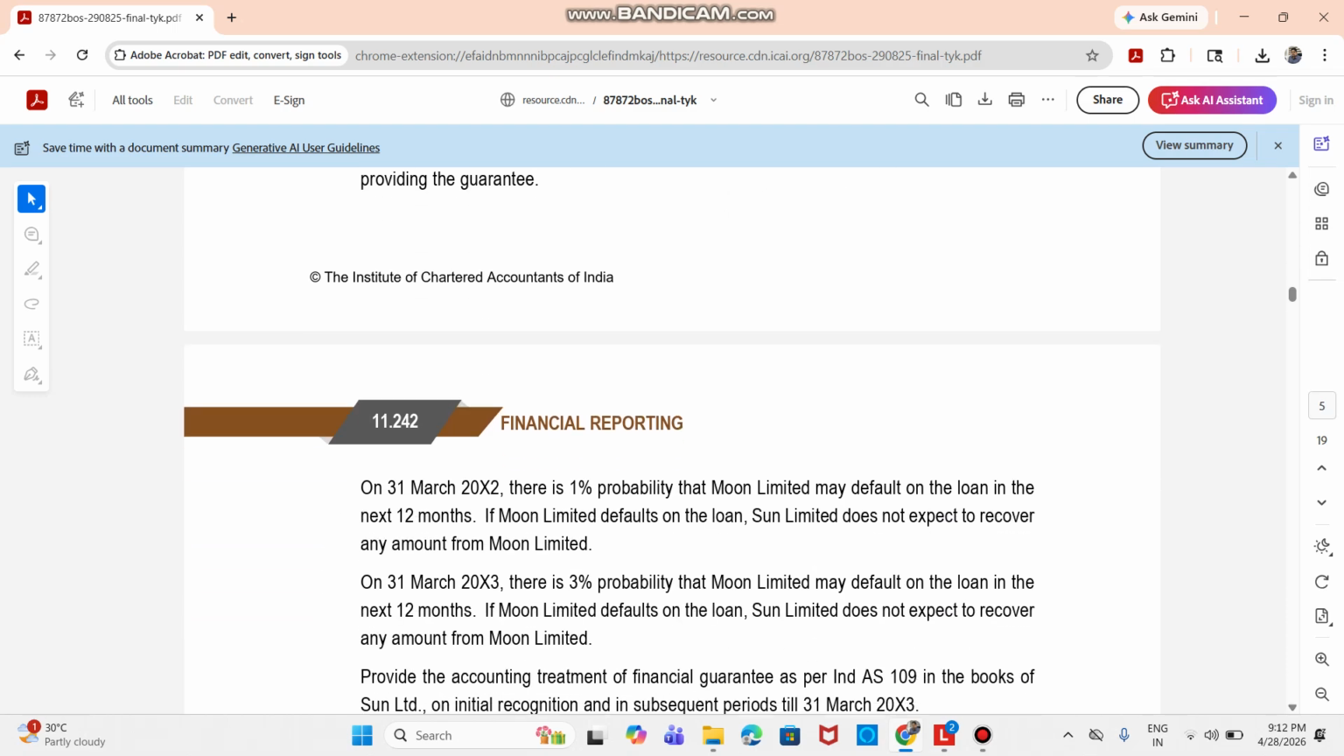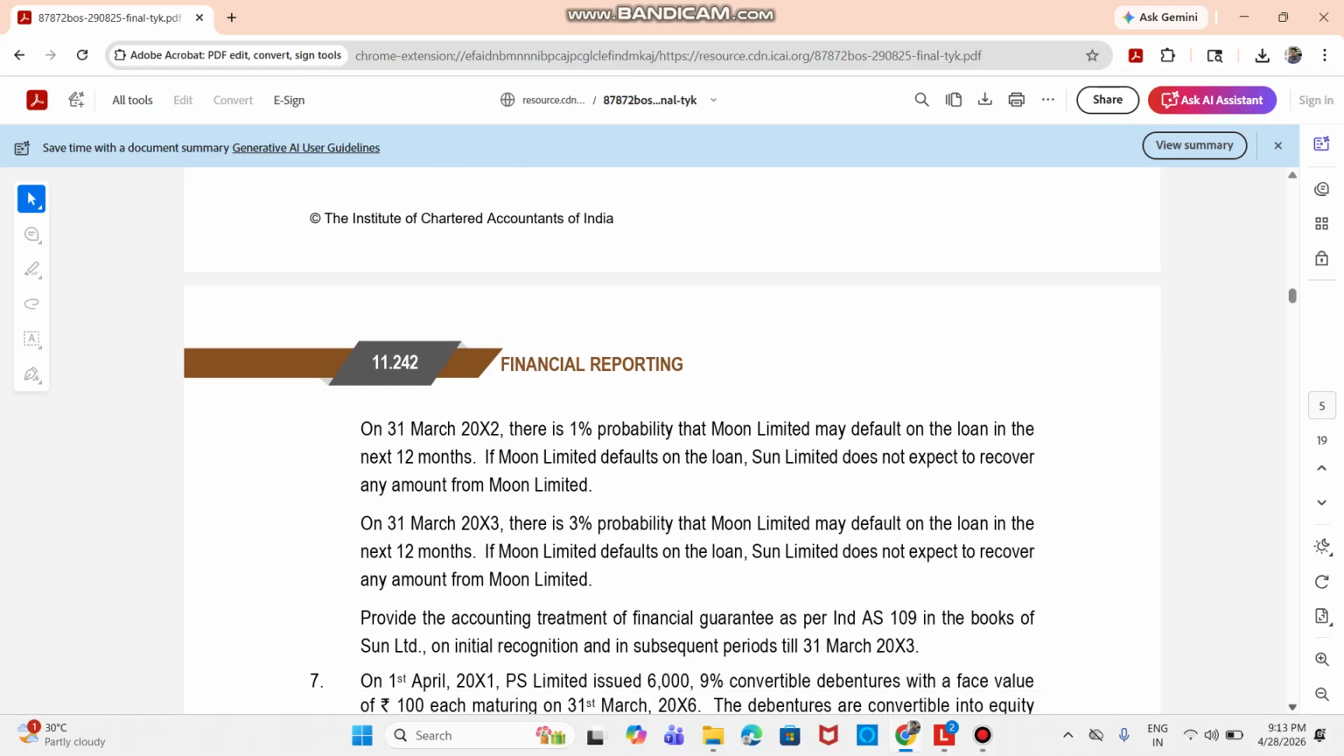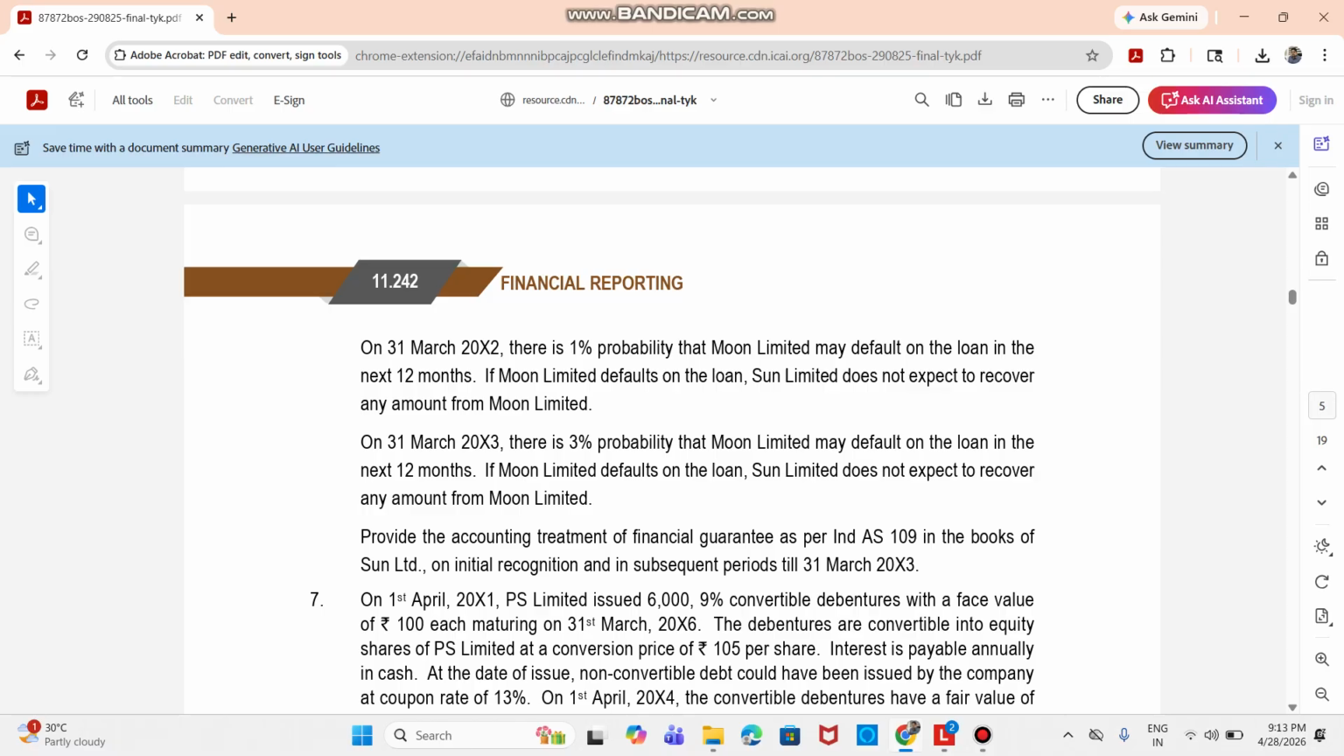On 31st March 2022, there is 1% probability that Moon may default on the loan in the next 12 months. If Moon Limited defaults on the loan, Sun Limited does not expect to recover any amount from Moon Limited. On 31st March 2023, there's a 3% probability that Moon Limited may default on the loan in the next 12 months. If Moon Limited defaults, Sun Limited does not expect to recover any amount from Moon Limited. Provide the accounting treatment of the financial guarantee as per Ind AS 109 in the books of Sun Limited on initial recognition and in subsequent periods till 31st March 2023. So this is the question.